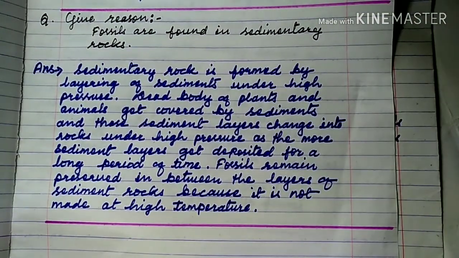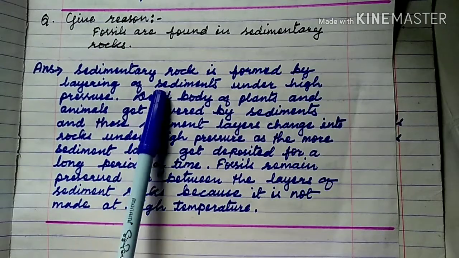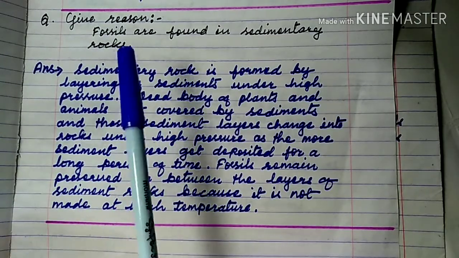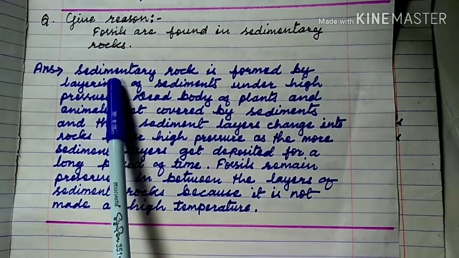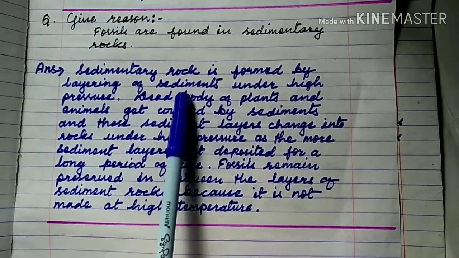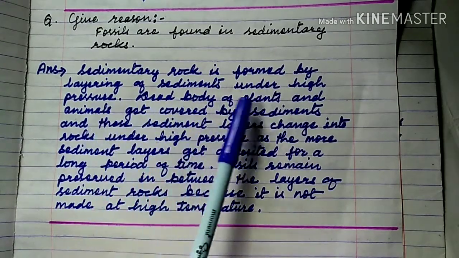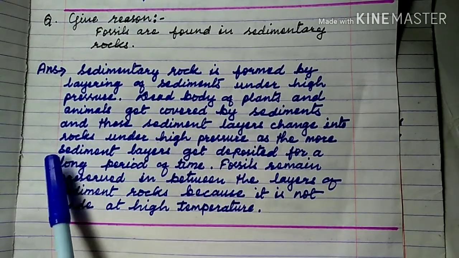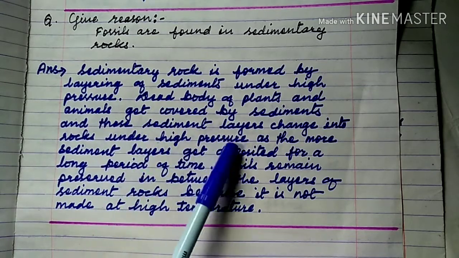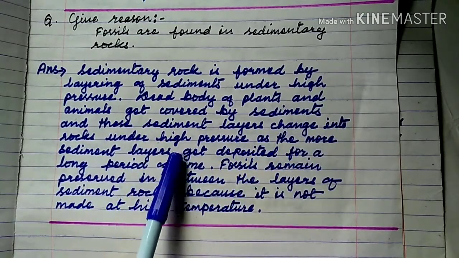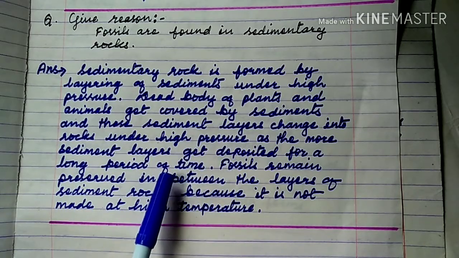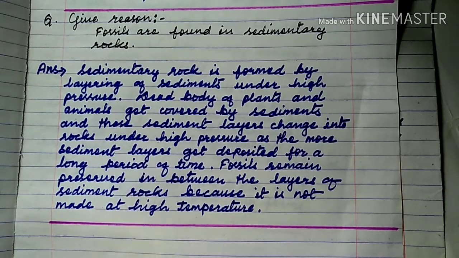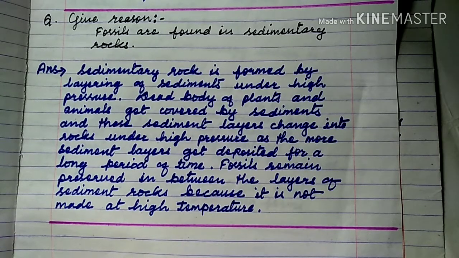So this part, you see, sedimentary rock is formed by layering of sediments, layer after layer, under high pressure. Dead bodies of plants and animals get covered by sediments, and these sediment layers change into rocks under high pressure as more sediment layers get deposited over a long period of time. These sediment layers get buried deep inside the earth, gradually going deep down and remaining there for a long time.